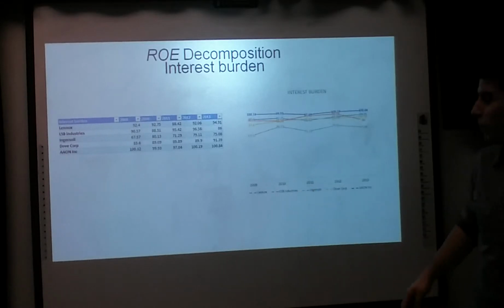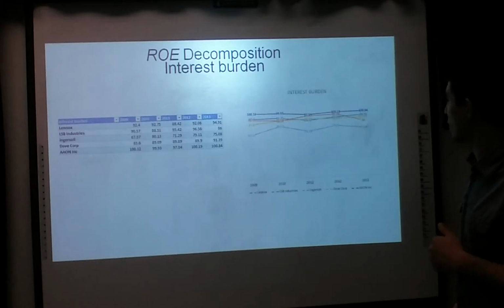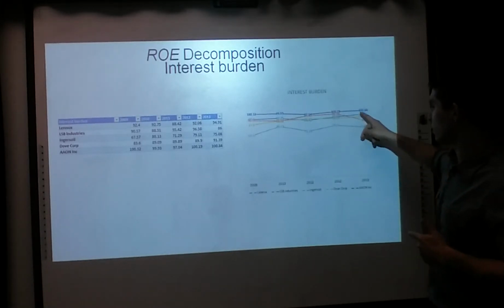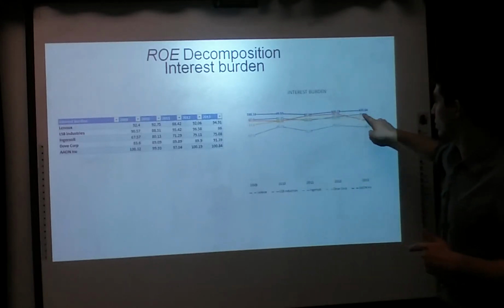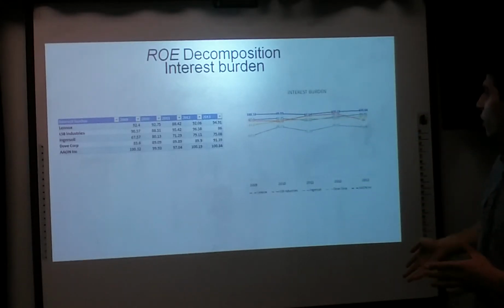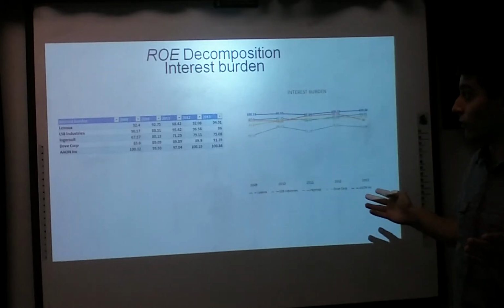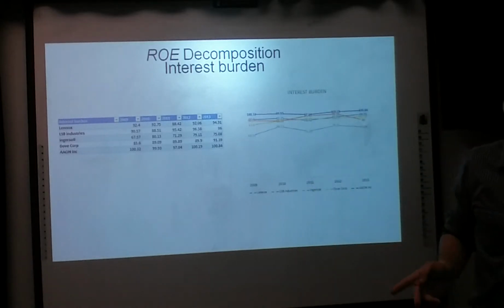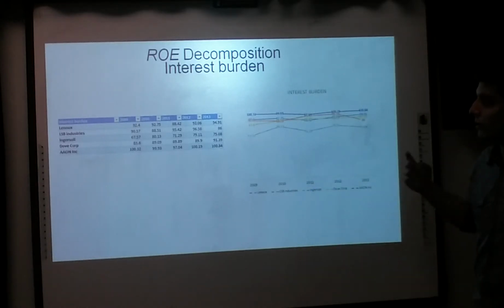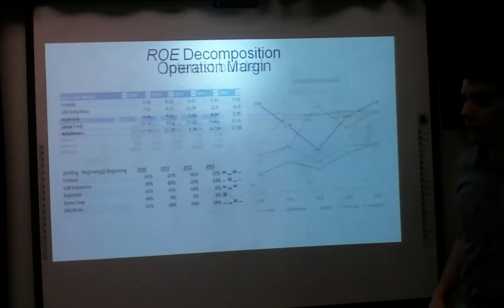Then again, the interest rate burden. Aon seems to be doing well, so we're going to choose Aon as number one here. And then the second one is going to be Linux, because Linux is not too much. They're above what they can pay for their interest, so that's definitely a good sign. If it was one, they'd have absolutely no debt, but they're able to pay them, and it's not below one, so it's good. They all have good numbers, but we're going to choose Aon as our first